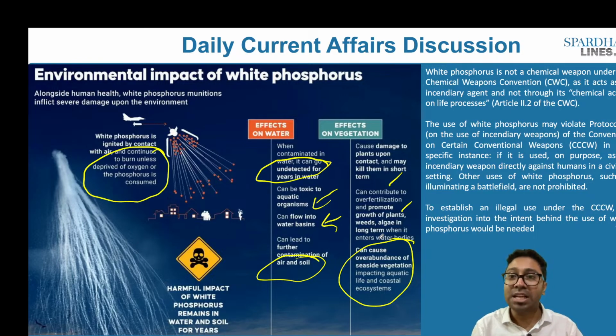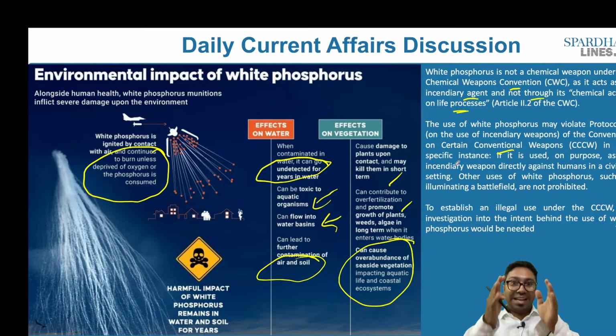So white phosphorus is not a chemical weapon under the Chemical Weapons Convention, as it acts as an incendiary agent and not through its chemical action on the life processes. However, this is recognized under the Convention on Certain Conventional Weapons in specific instances. So the intention of using the white phosphorus is what will decide whether it is barred under this convention on certain conventional weapons.